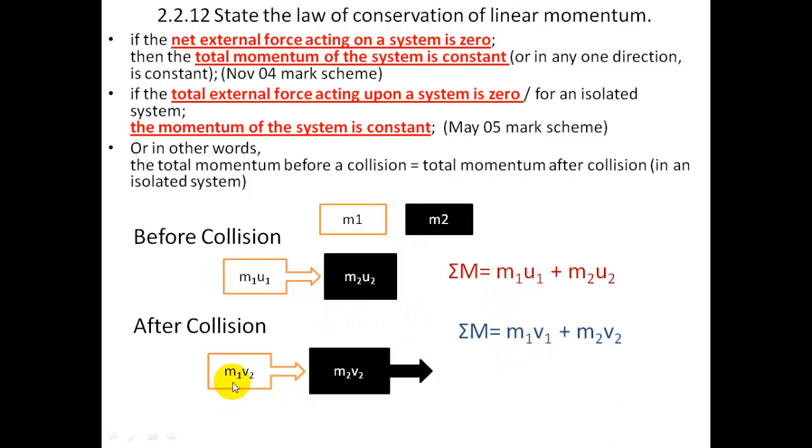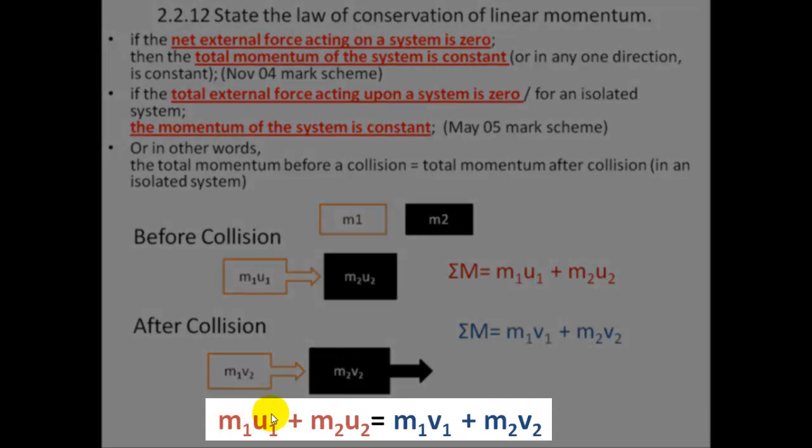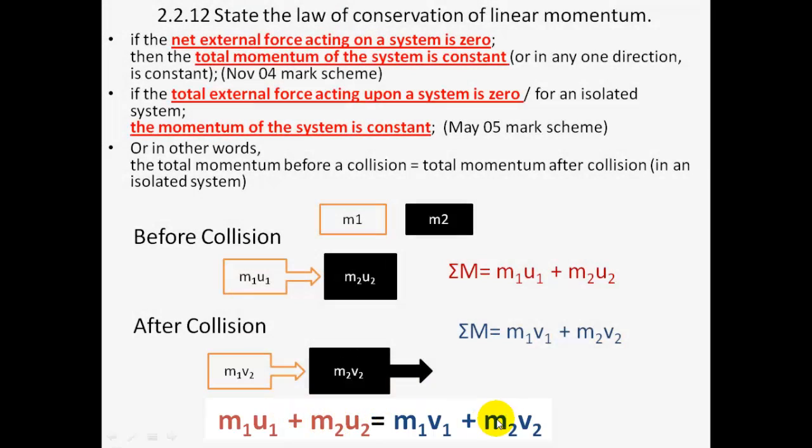The final momentum is m1v1, where v stands for the final value of velocity, and this is m2v2. Now, for this to be constant, the sum of the momenta before is equal to the sum of the momenta afterwards, and that can be expressed like this. This is the conservation of momentum in algebraic terms.